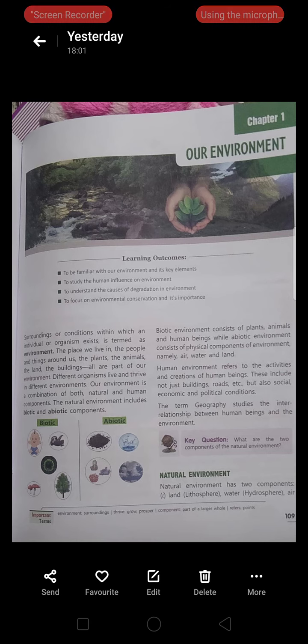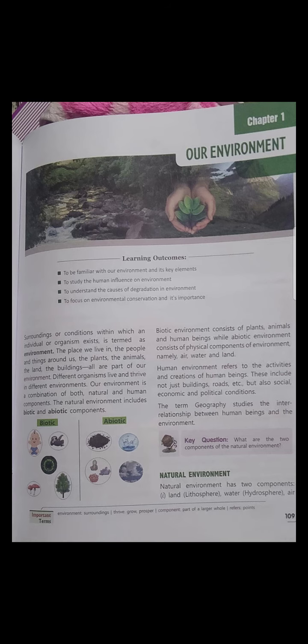The natural environment includes biotic and abiotic components. The natural environment is of two types, biotic and abiotic. Biotic means living things, and those that are non-living but natural come under the abiotic.